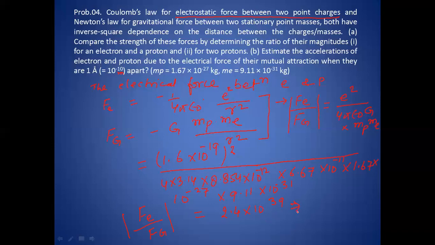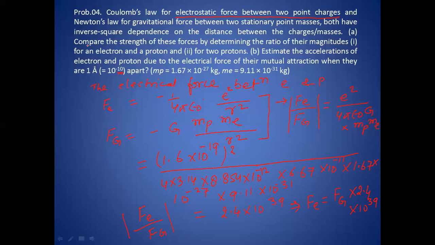So we can write the electrostatic force equals the gravitational force multiplied by 2.4 into 10 to the power 39. You see how big the electrostatic force is. Gravitational force is very, very weak as compared to the electrostatic force, because the electrostatic force is the gravitational force multiplied by 2.4 into 10 to the power 39.